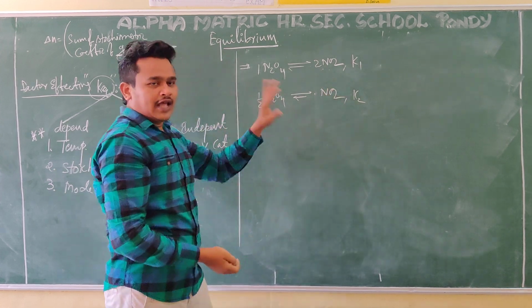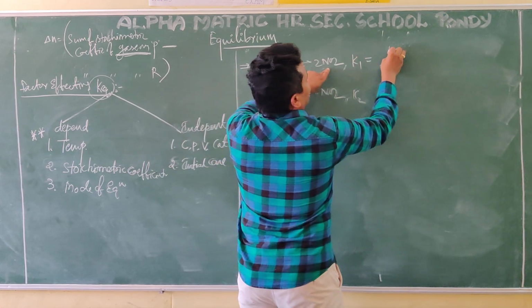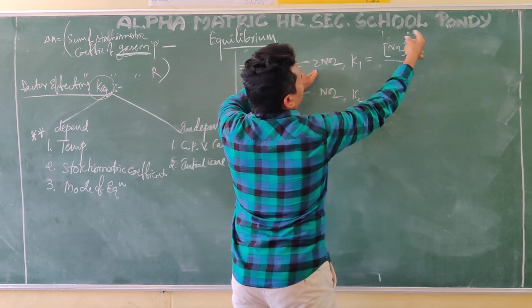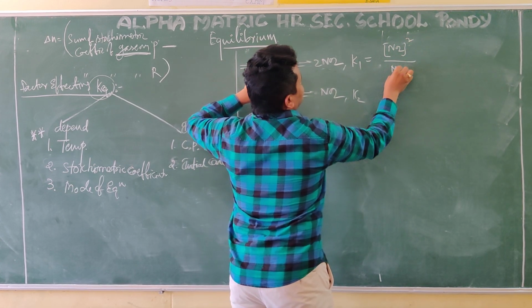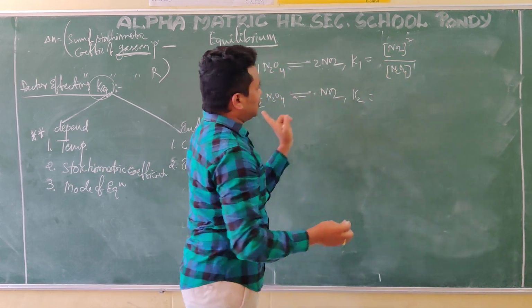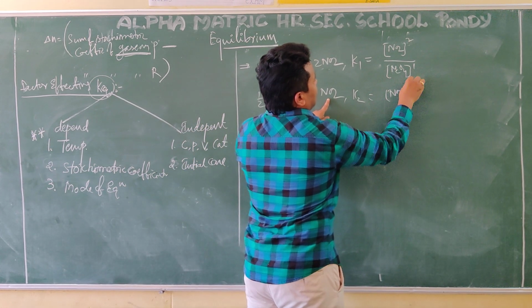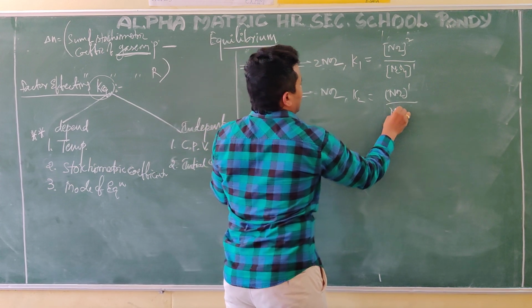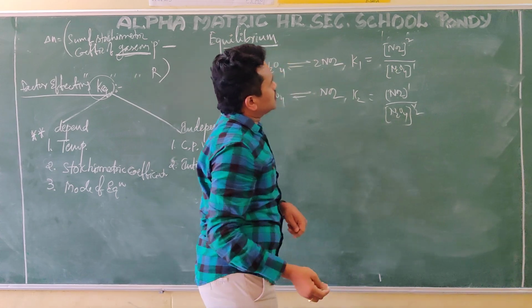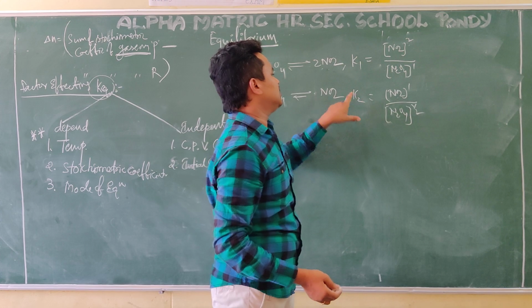One is forming, double. That one, how to write the K equilibrium? See here, NO2 power 2. Products powers and reactants powers. N2O4 power 1. For this reaction you write. What is the reaction? NO2 power 1 and N2O4 power half. So now you can get it. It is an equilibrium constant for the reaction.